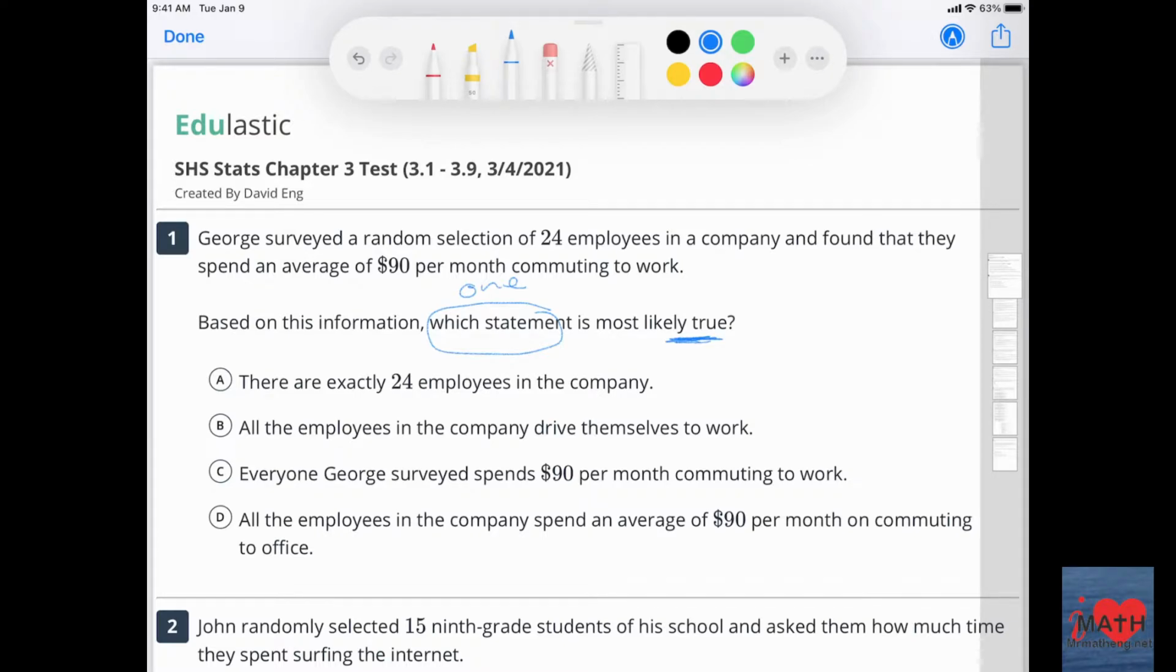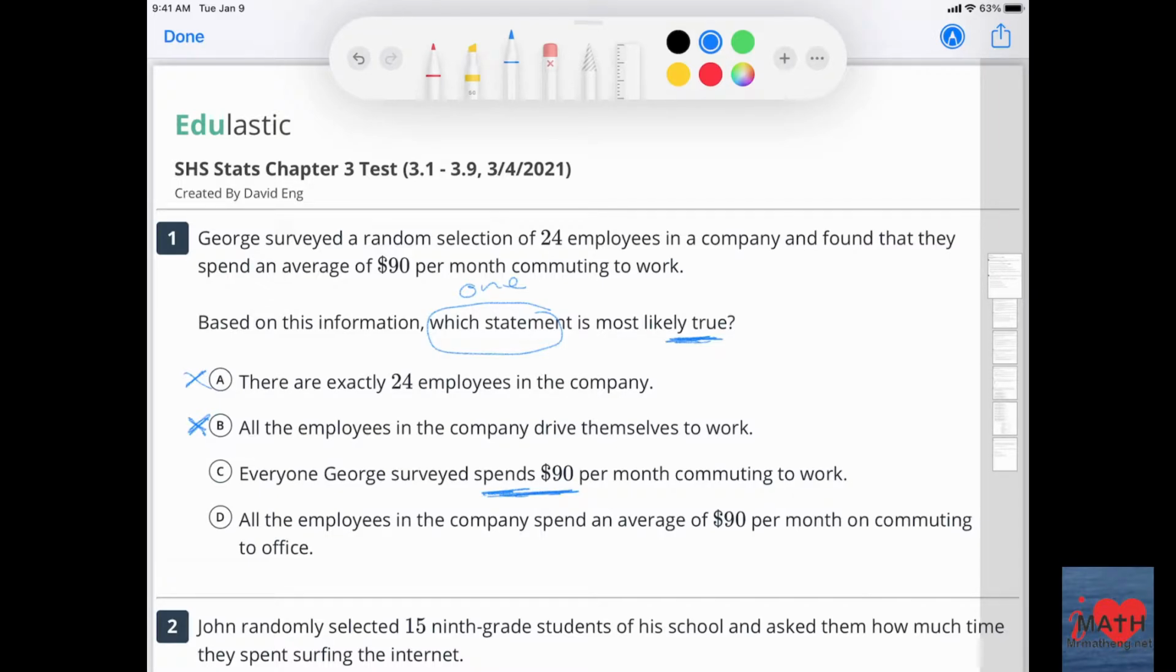There are exactly 24 employees in the company, and all the employees in the company drive themselves to work. Doesn't say that, right? Because if someone takes public transportation or maybe gets dropped off, then maybe they're spending zero. So 0 is a valid number. Everyone George surveyed spends $90 per month commuting to work. Well, that's true. Well, that's kind of certain.